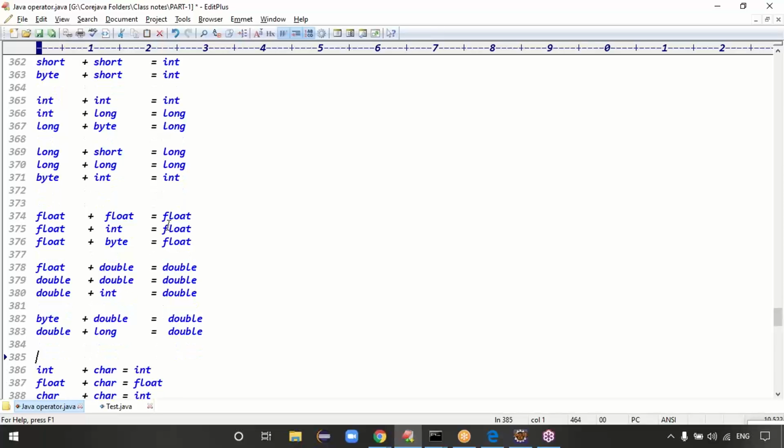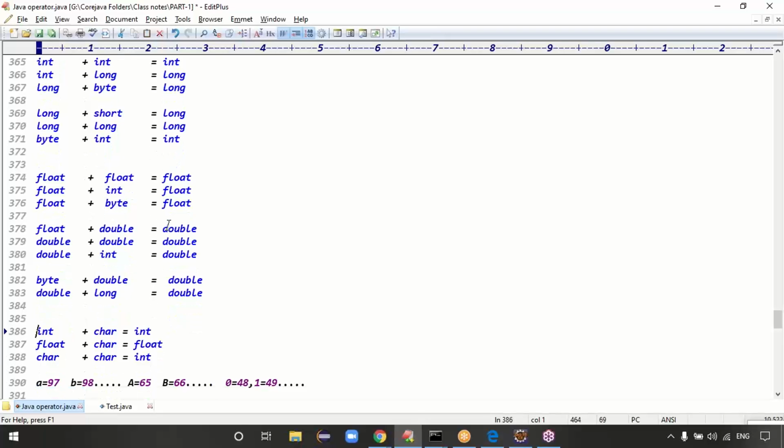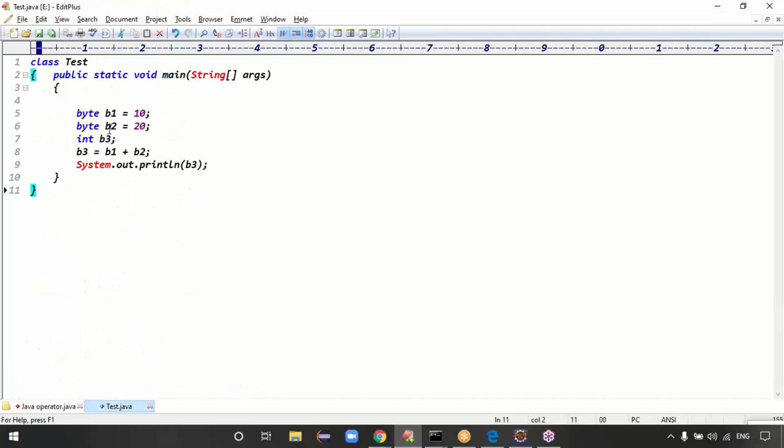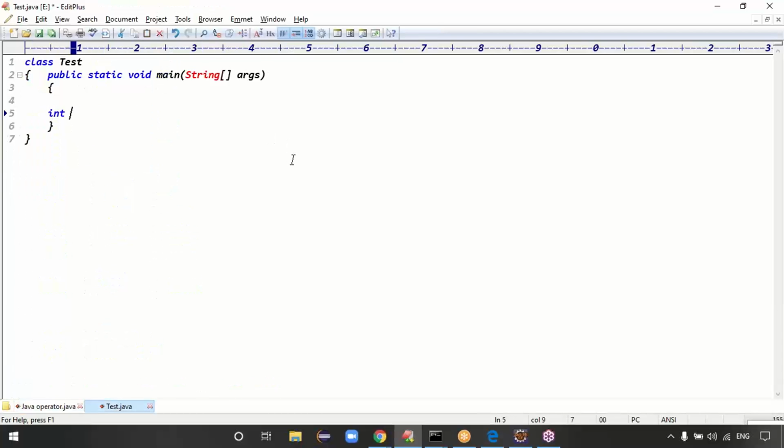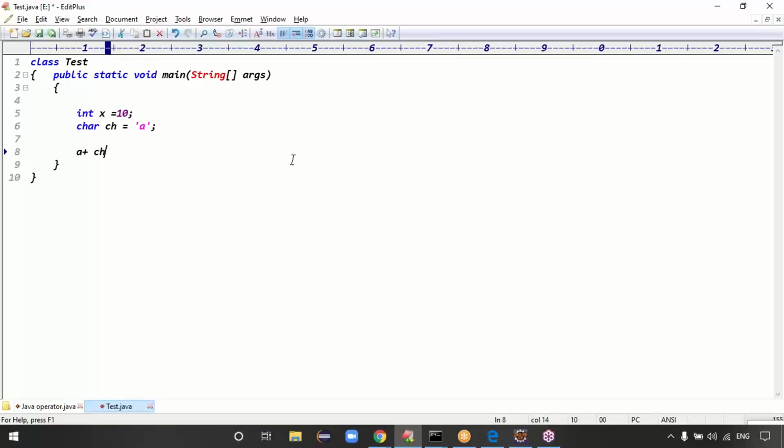Whatever, int plus character, then comes the character concept. Int plus character means, for example, int x equal to 10 is there, and char ch equal to 'a' is there. Then I want to combine x plus ch. What is the expected output?